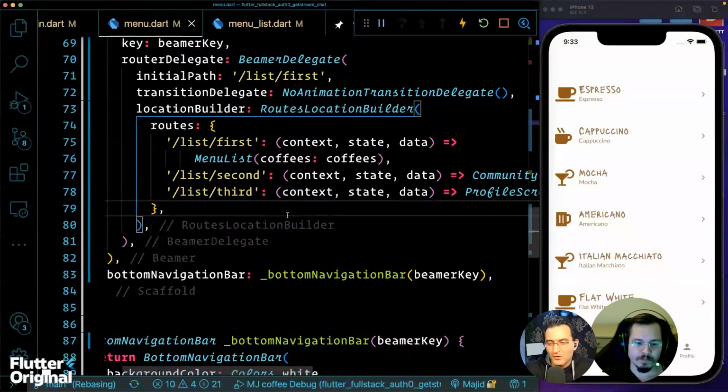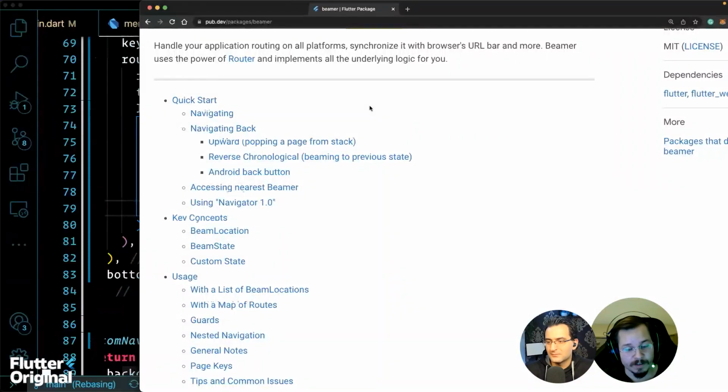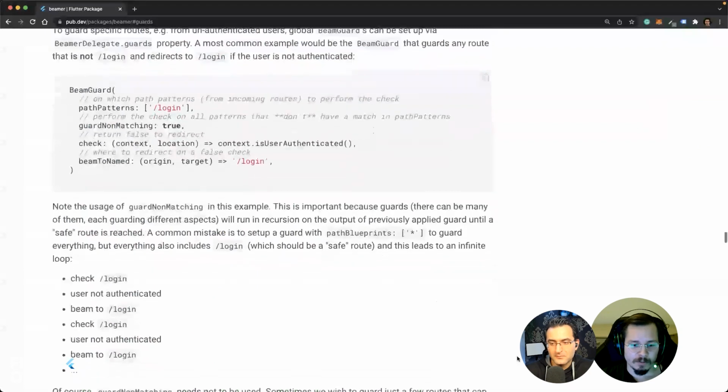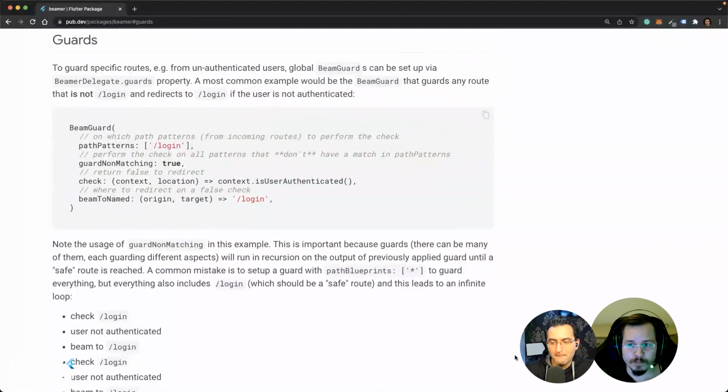Yeah. So maybe we didn't mention guards, but we also have guards. If you don't have access to navigate somewhere, the guard will stop you or redirect you. It's a very nice concept. All of the examples can be found in the repo, where there are a bunch of full app example implementations. The concept of guards is that you have protected pages that need authentication, let's say, and then you want to redirect.